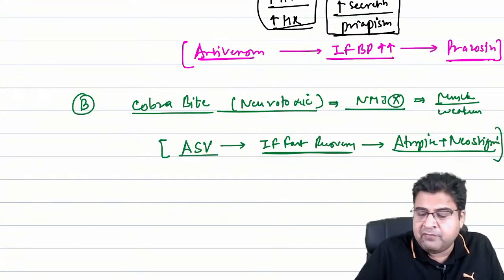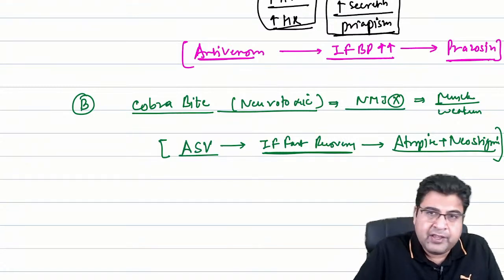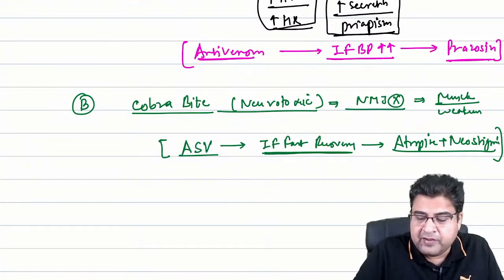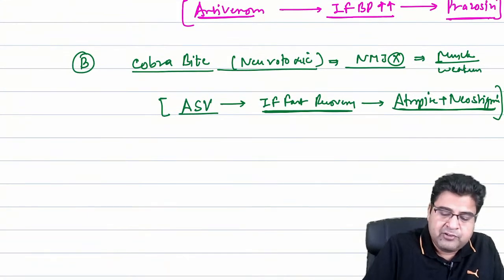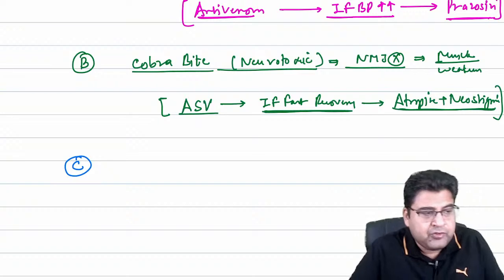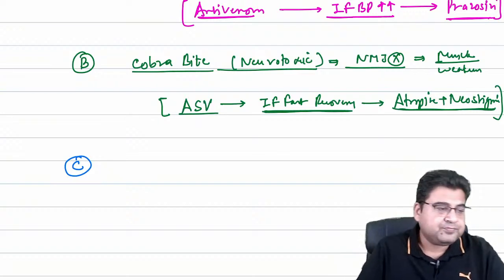Otherwise, anti-snake venom will take care of this. So anti-snake venom is the first thing to give. And if you want fast recovery, you will also give the atropine plus neostigmine combination in patients of cobra bite.